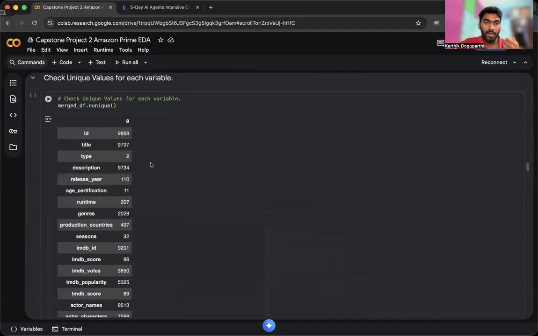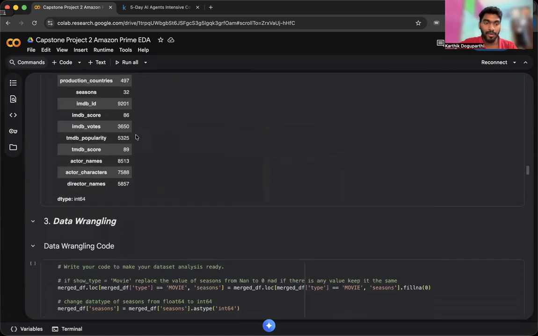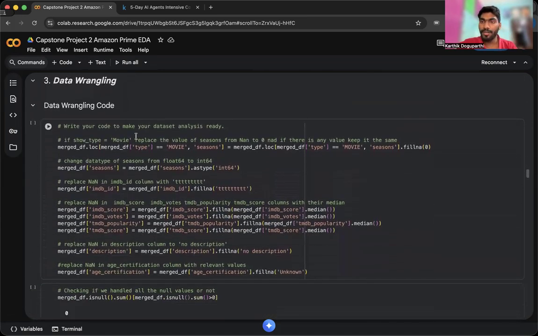And I wanted to check the unique count, the cardinality value, for each column. Most of them have different values for the columns. And in the data wrangling, the first thing I wanted to do was eliminate null values and replace all empty values with something.